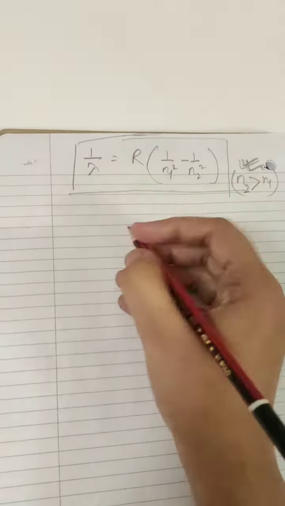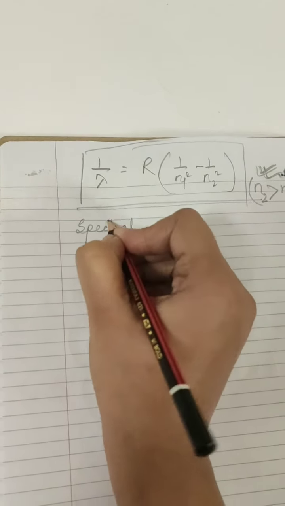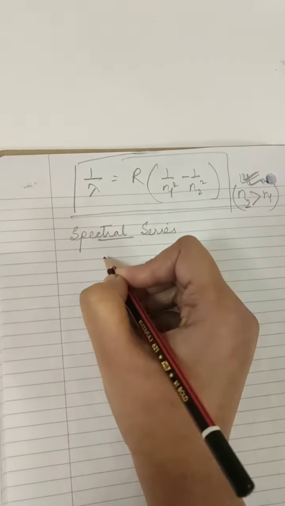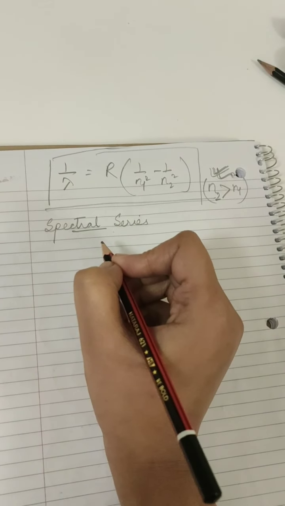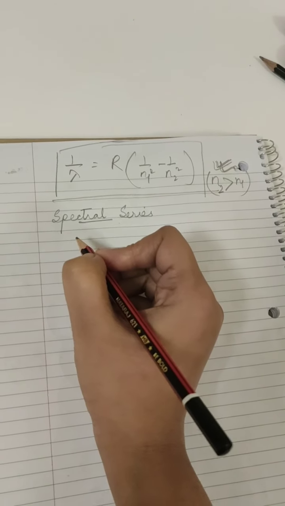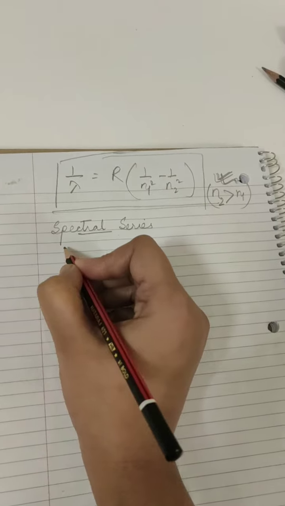Now we are going to study spectral series. What do you mean by spectral series? The hydrogen spectrum consists of 5 spectral series, but only lines of the Balmer series are found in the visible part of the spectrum.